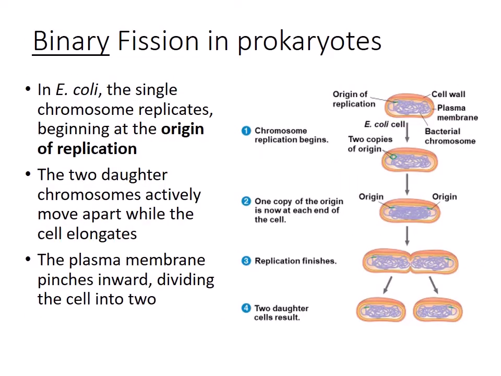So binary fission in prokaryotic organisms. E. coli is an example of a prokaryotic organism, so a bacterium. In E. coli, the chromosome replicates beginning at the origin of replication, so we make a copy of the chromosome there, and then the two daughter cells are going to actively move apart while the cell elongates and the plasma membrane pinches inward, and it divides the one cell into two new identical cells. So that's how prokaryotic organisms divide.